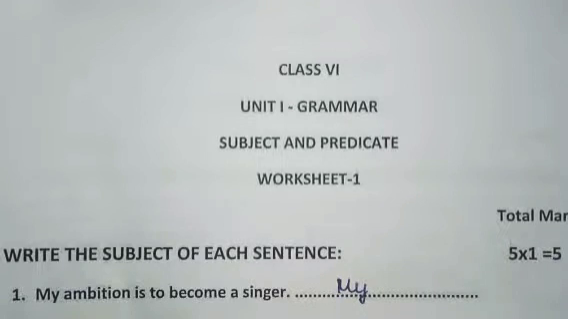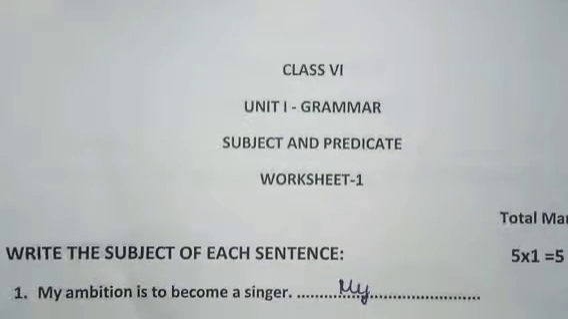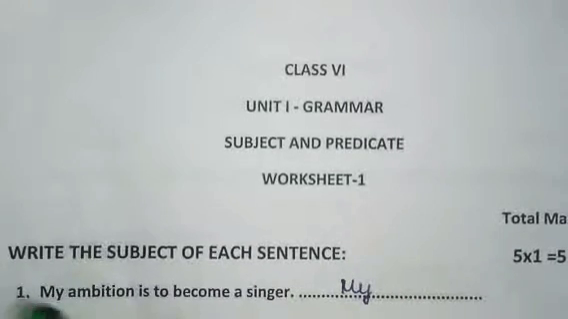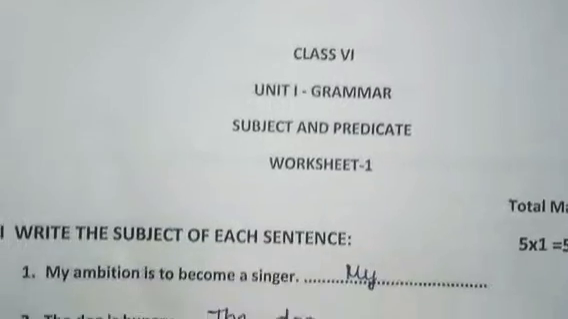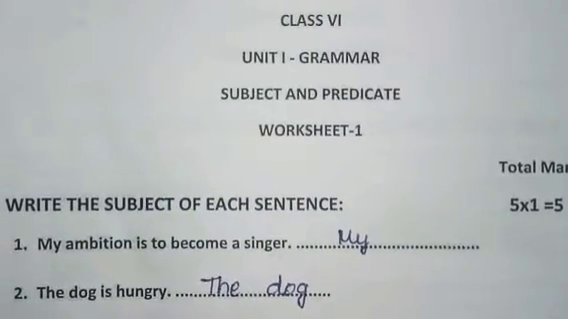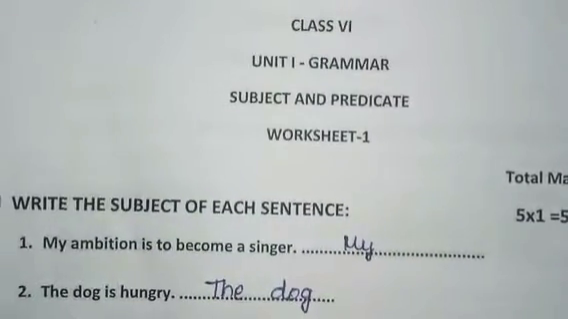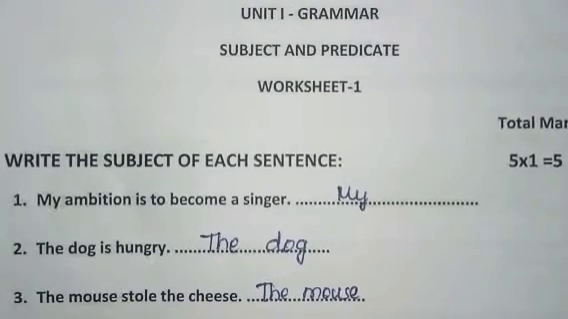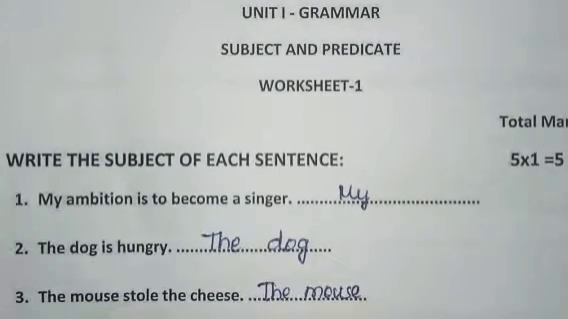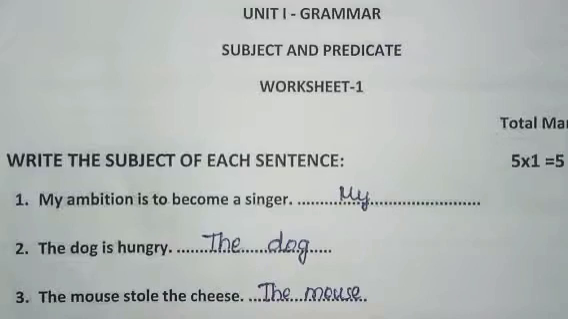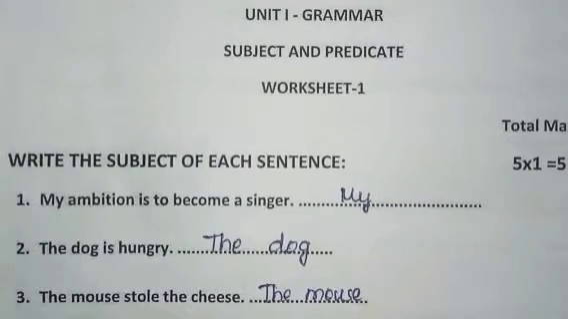First question, my ambition is to become a singer. We have to write the subject from this sentence. The subject is my. My is the subject of this sentence. Next, second one, the dog is hungry. The subject is the dog. Third one, the mouse stole the cheese. The subject is the mouse.